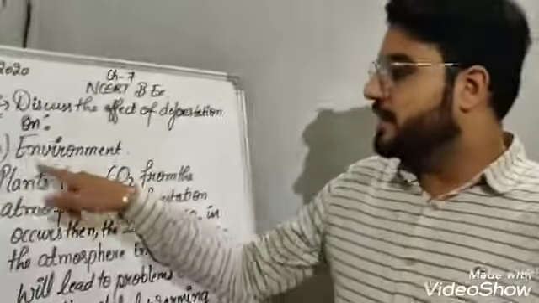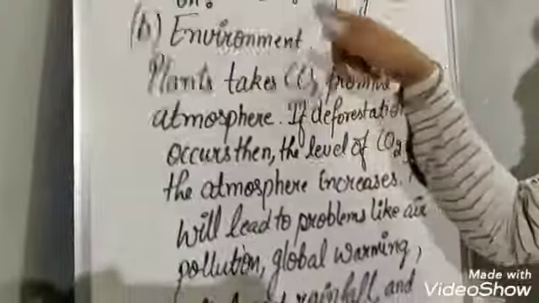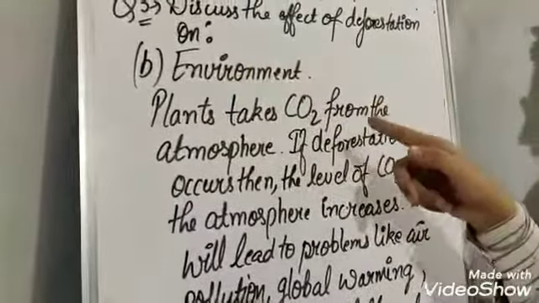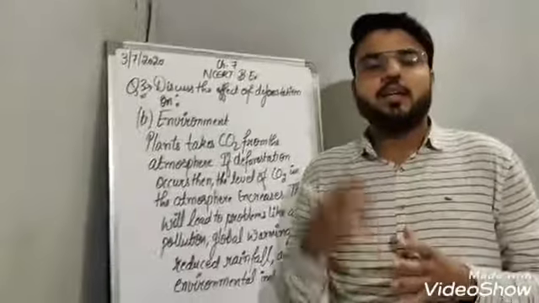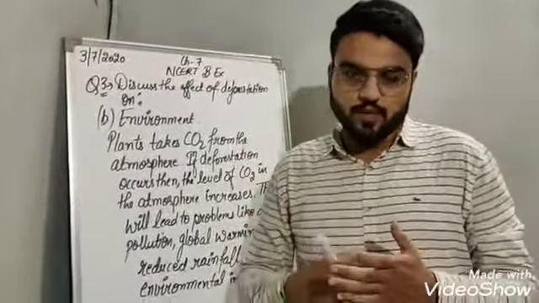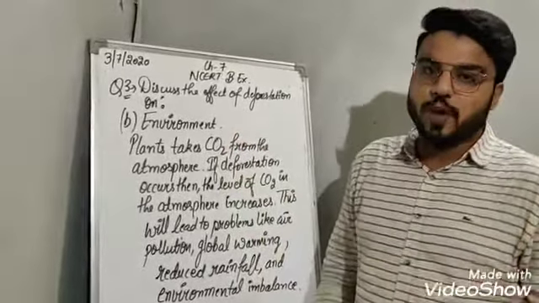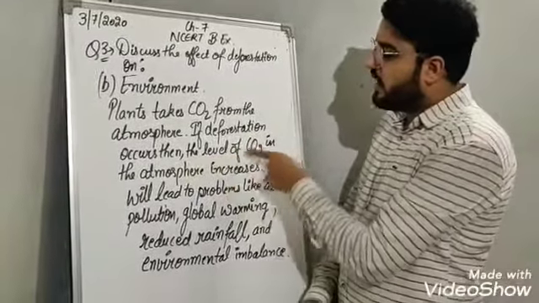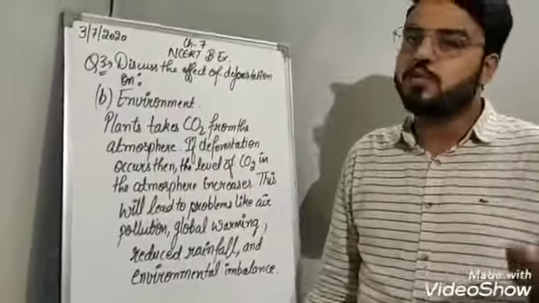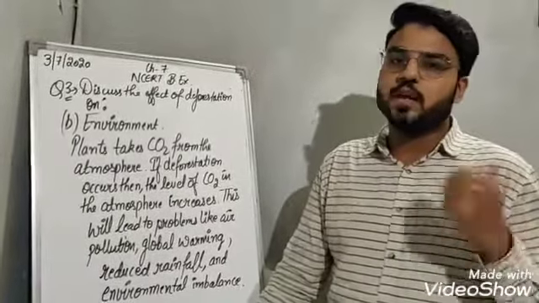Now the second, B part of question number 3 is, what is the effect of deforestation on environment? So what will happen? We know that plants take carbon dioxide from the atmosphere. If deforestation is there, then the number of trees will be less. So when deforestation occurs, the level of carbon dioxide in the atmosphere automatically rises because there are no plants to take that carbon dioxide from the atmosphere.